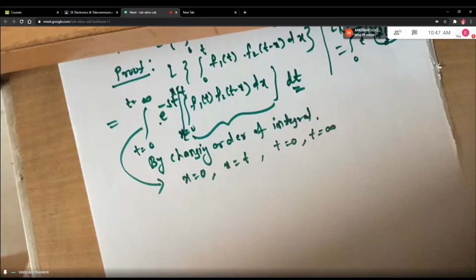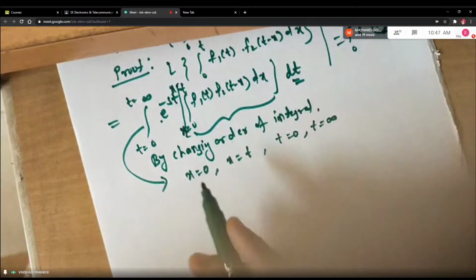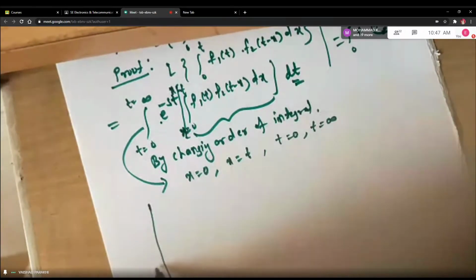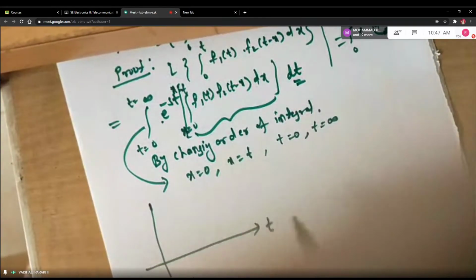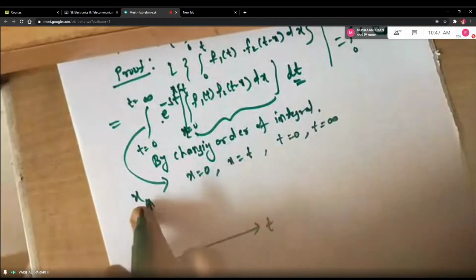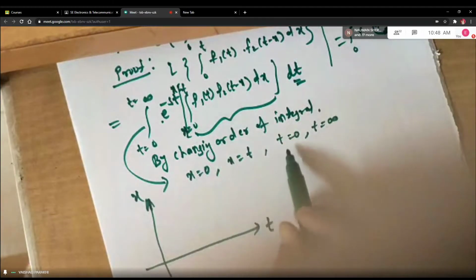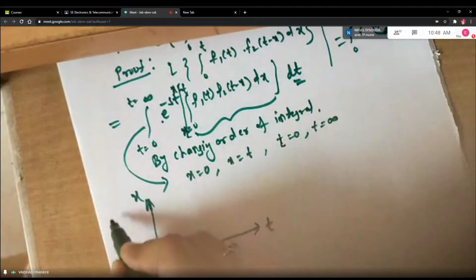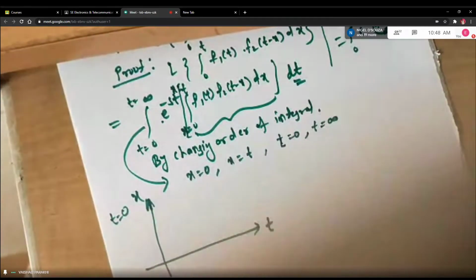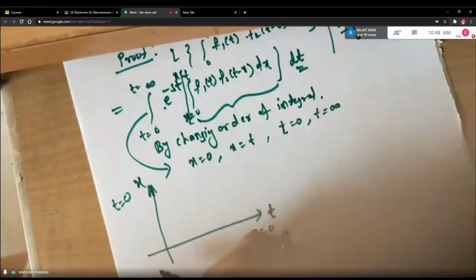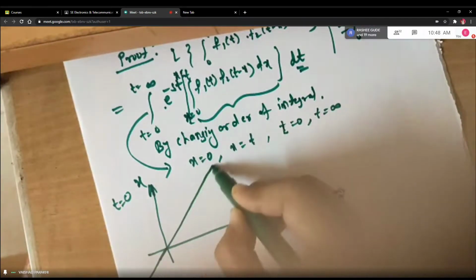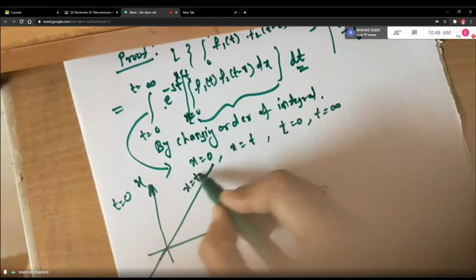Done? Now I'll draw a small diagram for the students. Suppose this is my t-axis and this is my x-axis. Usually we take this as x and this is t, no? But now here this is t and this is x. Now t equal to 0 means what? t equal to 0 means here it is the x-axis. x equal to 0, where will it be? It will be on the t-axis. t equal to infinity means we cannot show it on the paper. x equal to t means it is the line x equal to y, right? So this is your line x equal to t.